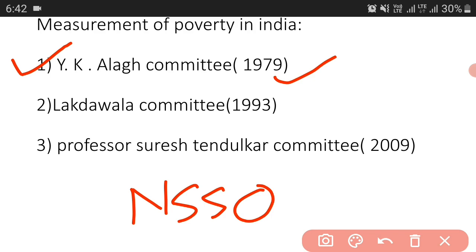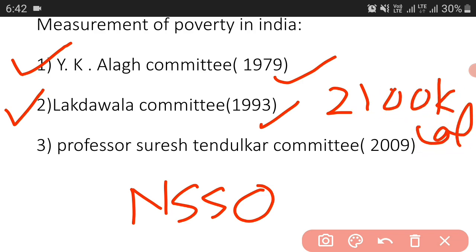Okay, now the second one was the Lakdawala Committee. This Lakdawala Committee was formed in 1993, and it also expressed the poverty line on the basis of minimum nutritional requirement of 2100 kilocalorie.